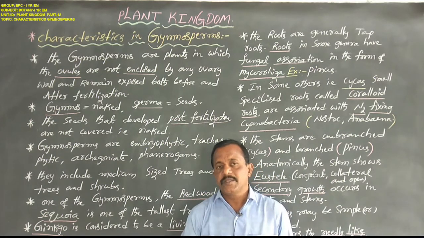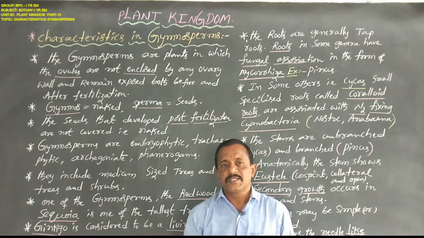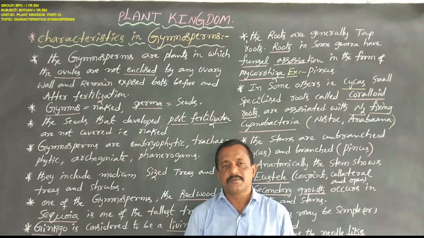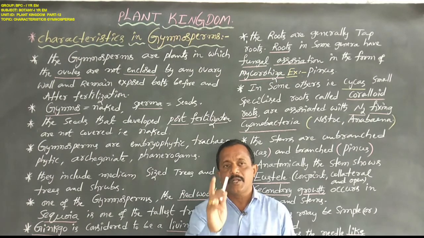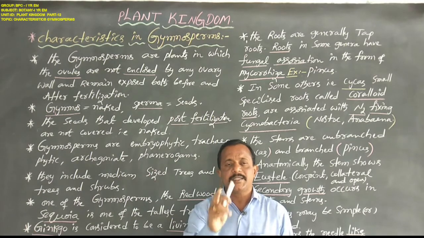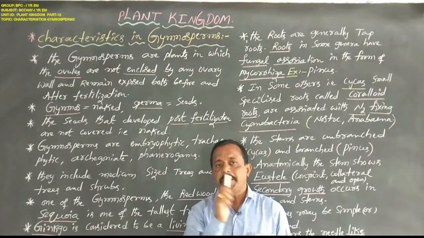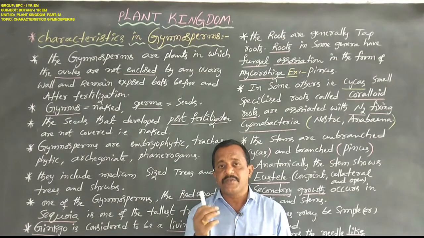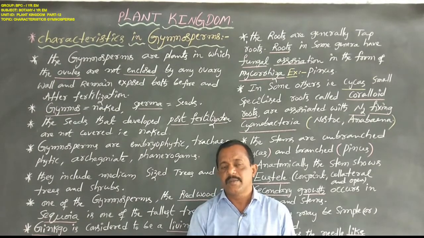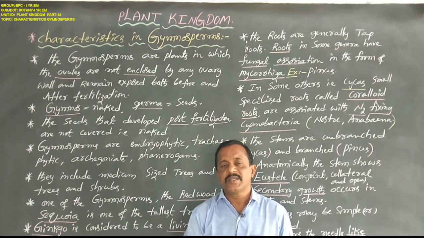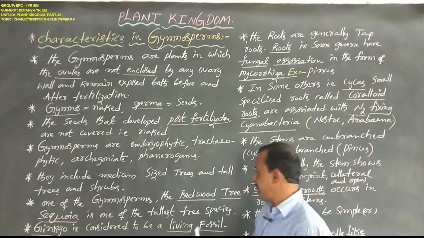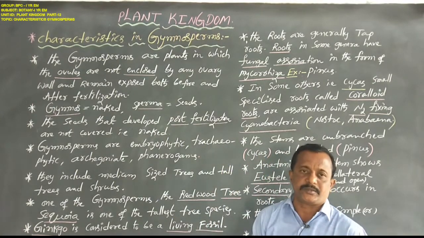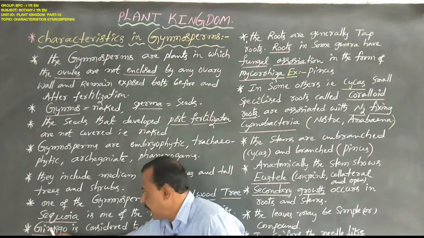Generally, gymnosperms are smaller shrubs, medium in size, or tall trees. But one of the gymnosperms, the redwood tree, Sequoia sempervirens, is one of the tallest or largest tree species. On the other hand, here is ginkgo.